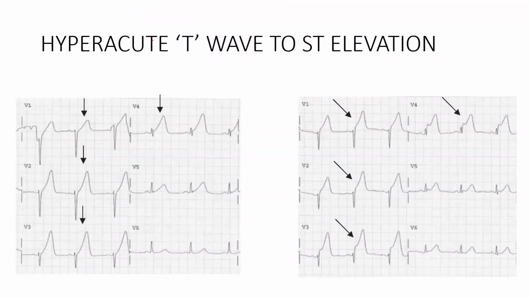See here, what has happened in this ECG, you can see there are hyperacute T waves. Hyperacute T waves have been formed. After some time, I don't know the duration, this is the same patient's ECG. Slowly see here, the J point was minimally elevated, almost not elevated. Eventually the J point also started getting elevated. The hyperacute T wave started to change into ST elevation. This is the evolving MI.